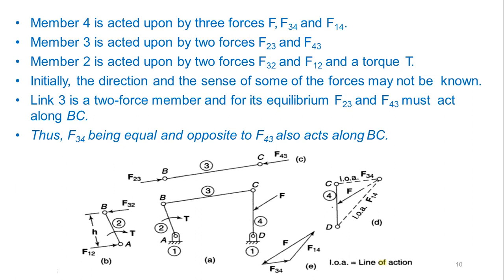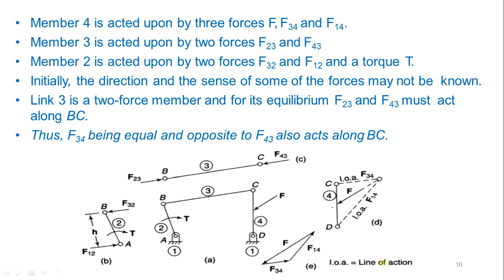Now one by one, you can see member 4 is acted on by 3 forces: F, which is the external force already given in the question, along with F34 and F14, as you can see in figure D. Member 3 is acted upon by 2 forces, F23 and F43. Member 2 is acted upon by 2 forces, F32 and F12, and a torque.